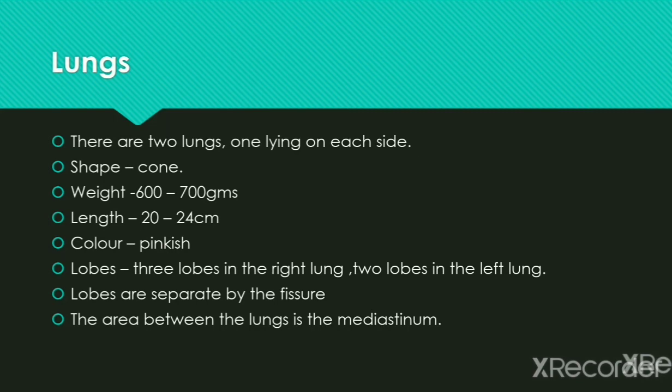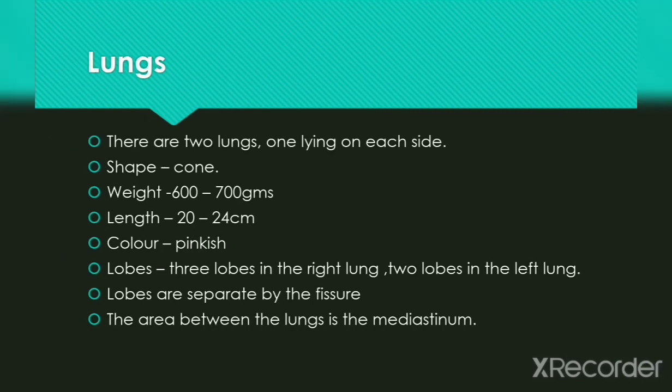So the next point is the lung. There are two lungs in human beings, one lying on each side. The shape of these lungs is conical. Mostly the lungs are spongy, expandable organs that occupy the thoracic cavity. Although they occur in pairs, they are morphologically different. Each lung occupies the respective hemithorax within the mediastinum and its contents located between them.